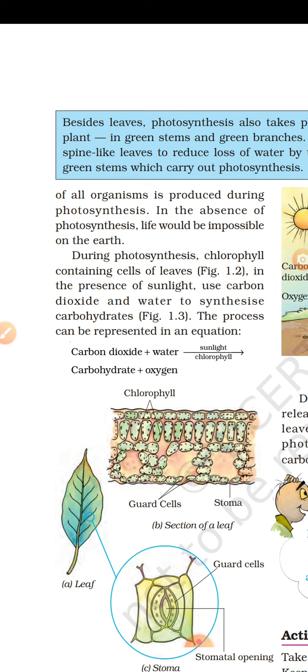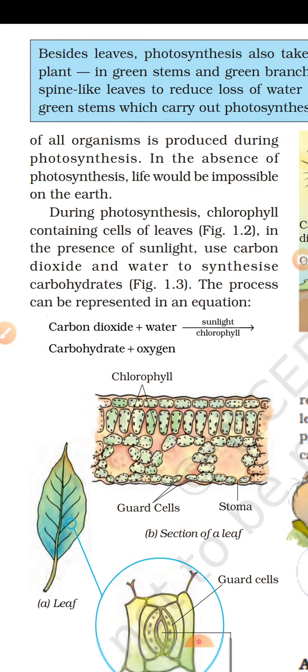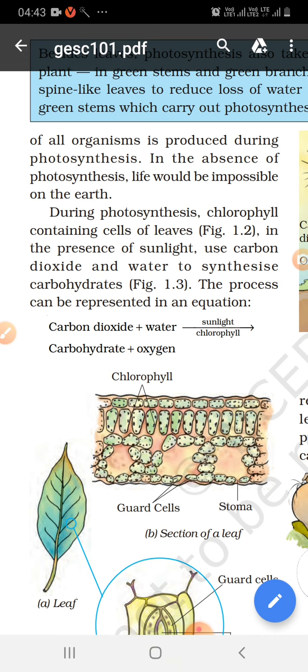The process can be represented in an equation. Carbon dioxide plus water, in the presence of sunlight and chlorophyll, produce carbohydrates and oxygen.